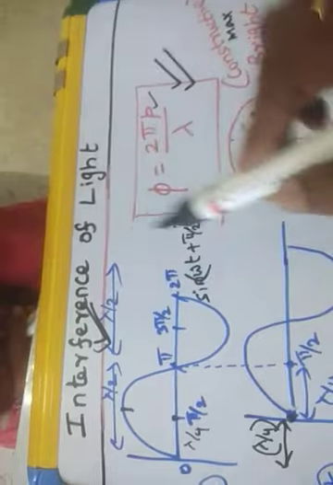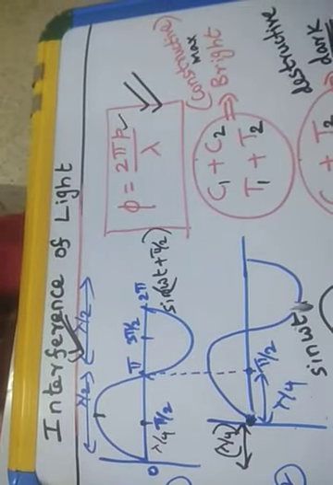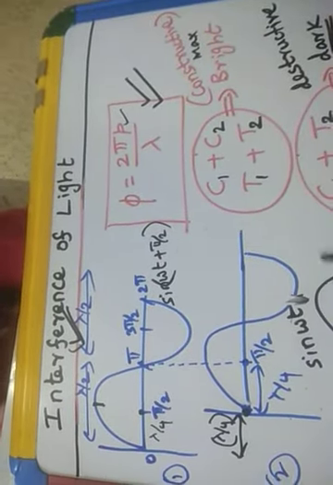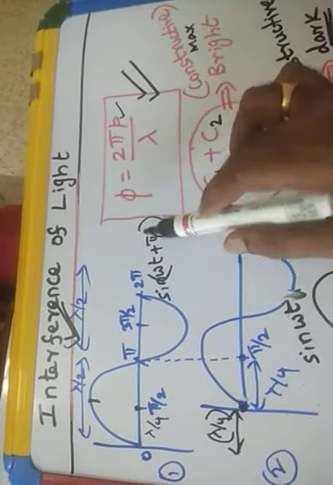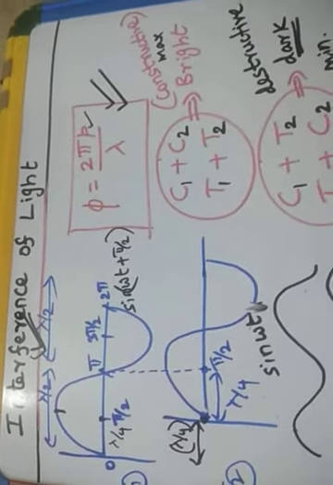So understand the property of light. Interference means superposition, the addition of two waves with a constant phase angle or path difference. So path difference.